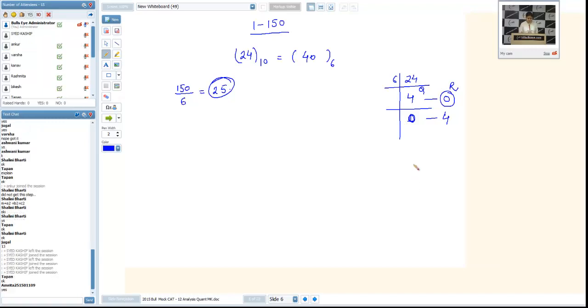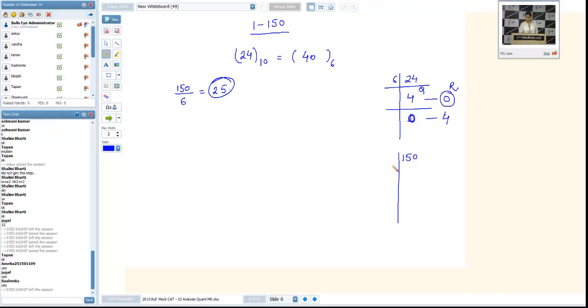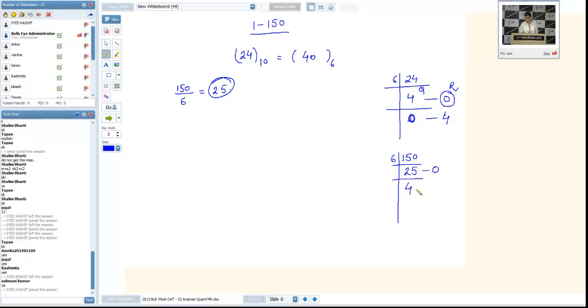Jugal, now if I take 150, that is the biggest number, if I convert this, my number will be 410. It means we can talk about up to 3-digit numbers.